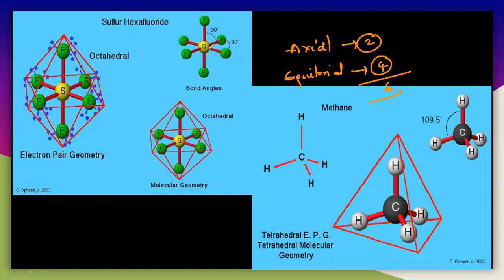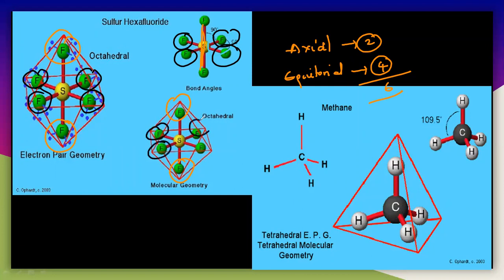These two are called axial. This one and this one are the axial ligands. Now the equatorial ligands: this is an equatorial ligand. Whatever is in the square plane, the 4 fluorines, are equatorial. Those are the equatorial ligands.